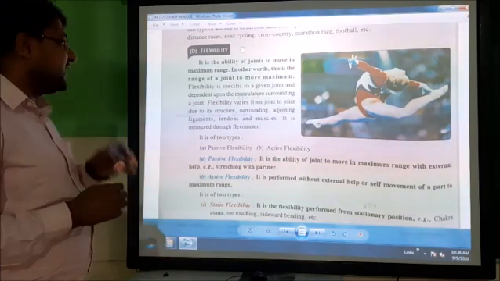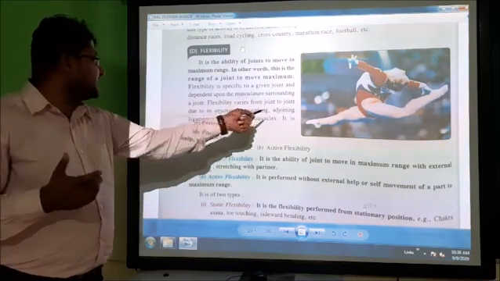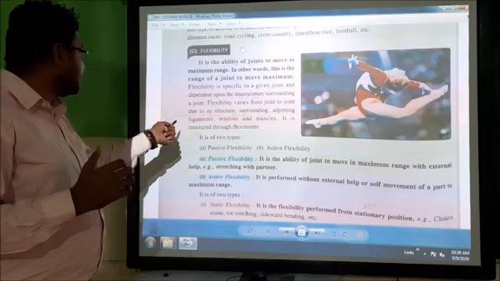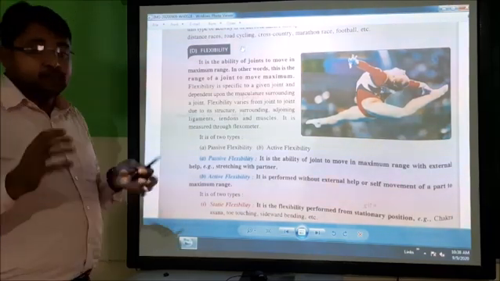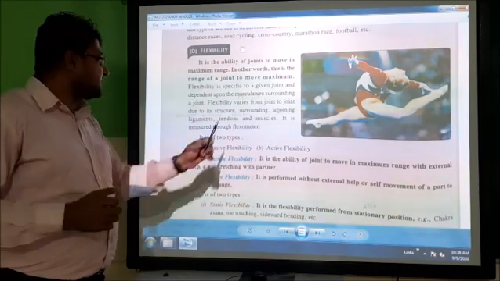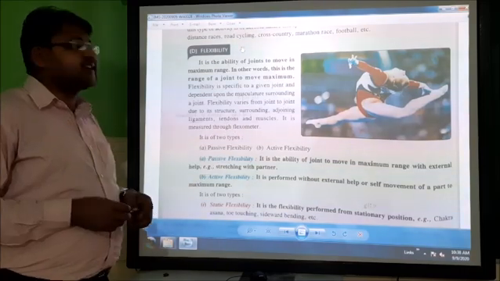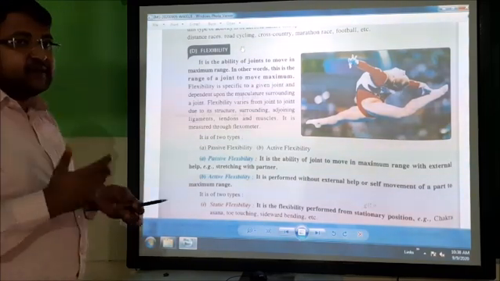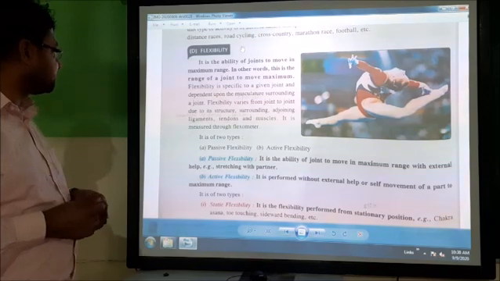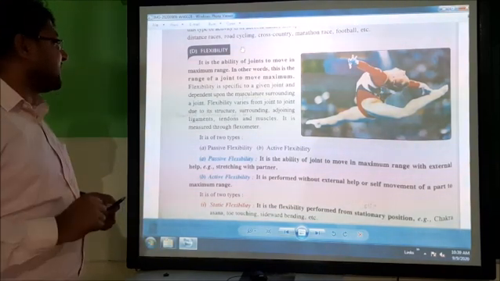Ligaments are the bondage of the bones. And it is measured through the flexometer.